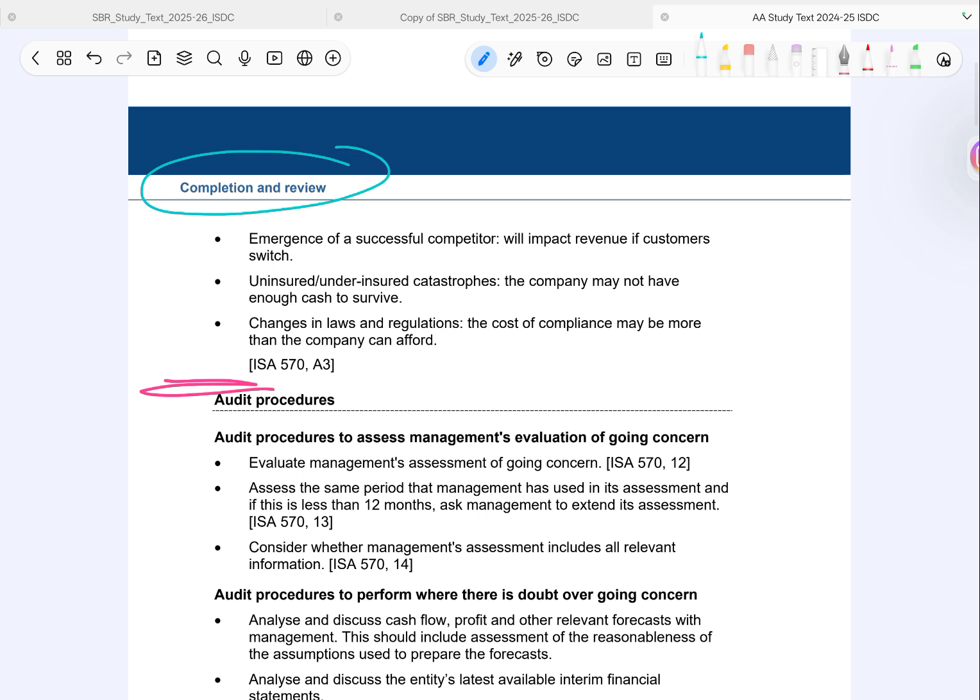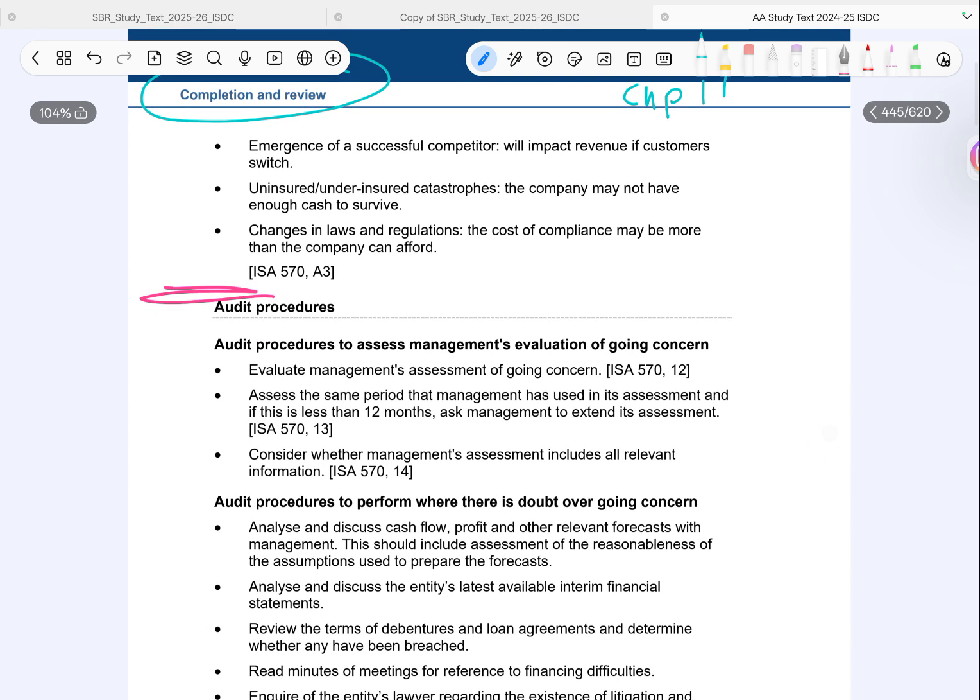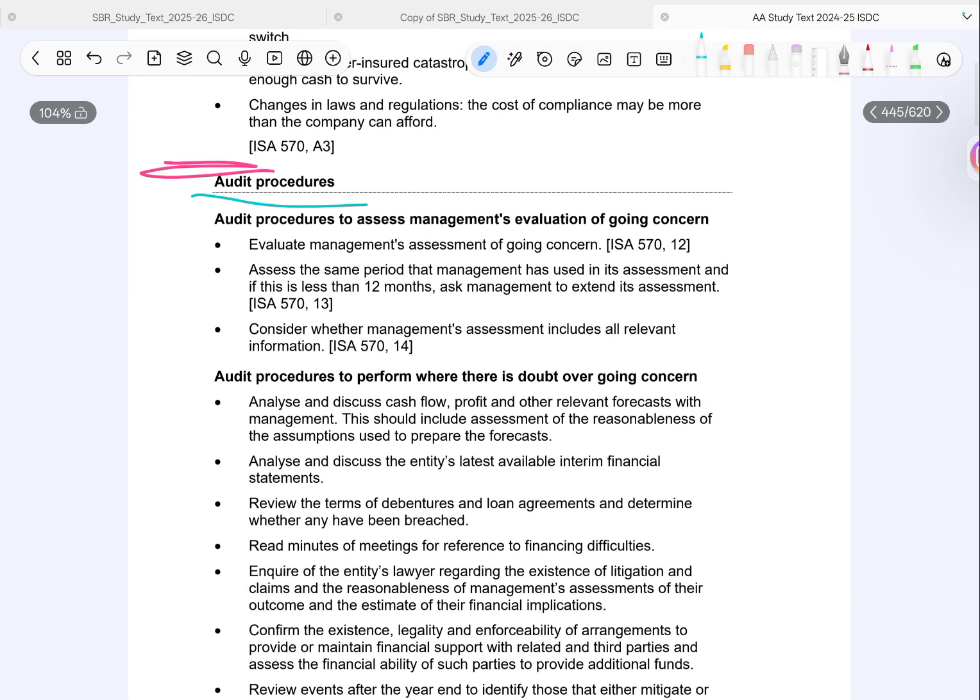The chapter we have already started is completion and review, which is chapter number 11, and we were talking about going concern and other things, and we'll move to audit procedures right now. And this is where you pick up easy marks if you structure your answers properly. So first, the procedures to assess management's evaluation.